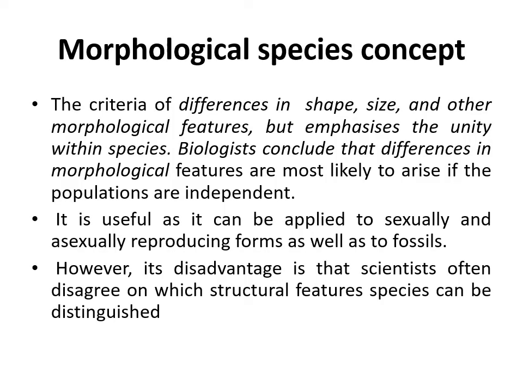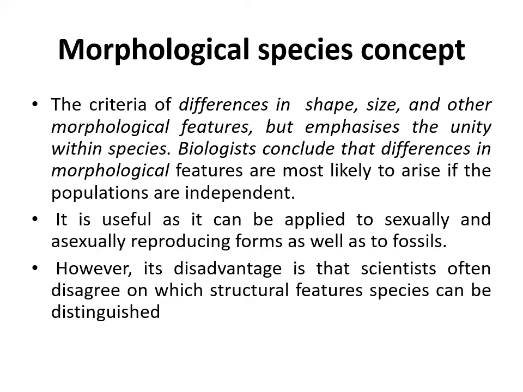Morphological species concept. This species concept is based on morphological differences. The criteria of differences in shape, size and other morphological features emphasize the unity within species, and biologists conclude that differences in morphological features are most likely to arise if the populations are independent.